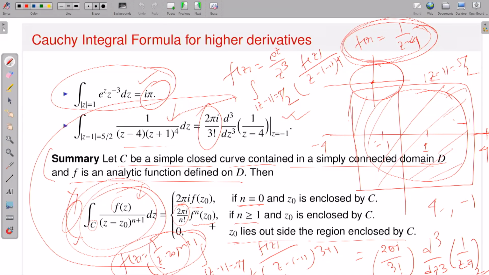So I think that's all about Cauchy's integral formula for nth derivatives. In my next lecture, you will see there are nice consequential applications of Cauchy's integral formula. For example, you will have Cauchy's estimate, Liouville's theorem, and Morera's theorem. Maybe in my next lecture, I will at least start with applications of Cauchy's integral formula for derivatives.